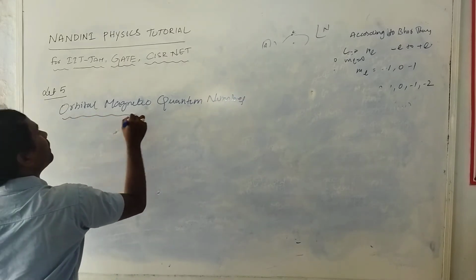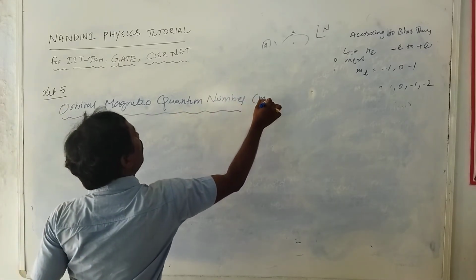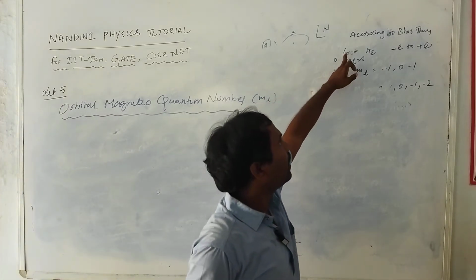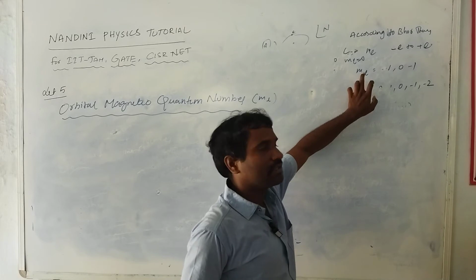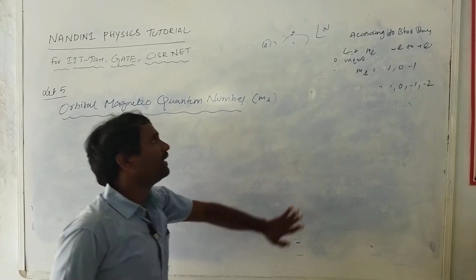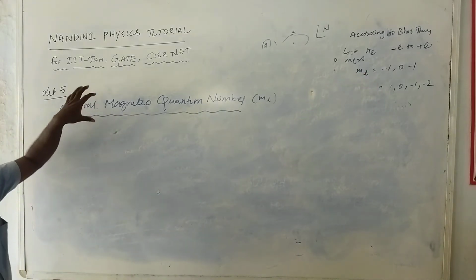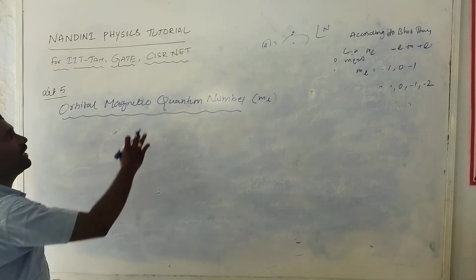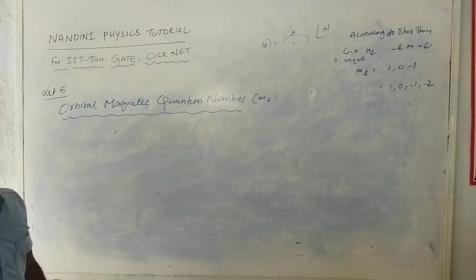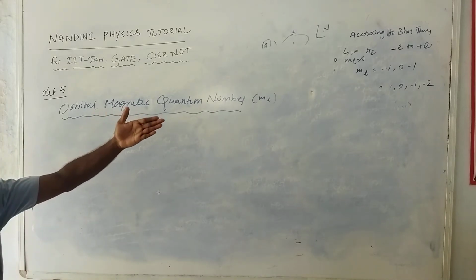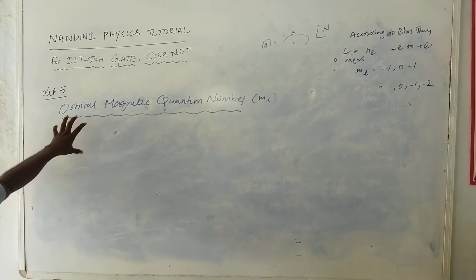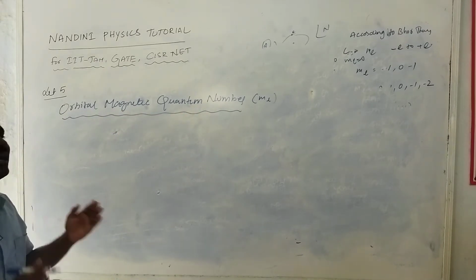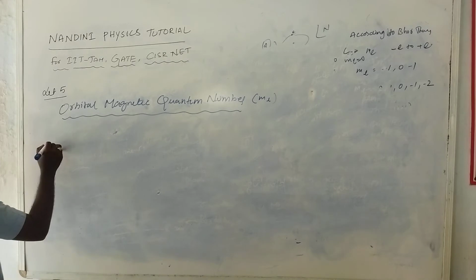Orbital magnetic quantum number. This is called ML. I already told you, a corresponding value of L came, that is nothing but magnetic momentum. So that is called the orbital magnetic quantum number. I already explained in the previous class what an orbital is. This orbital quantum number is also quantized due to orientation of angular momentum. So this is quantized.